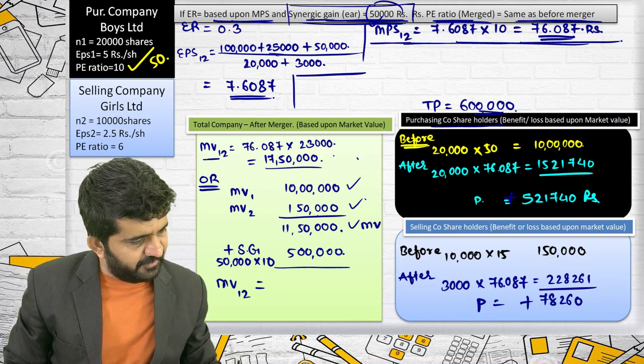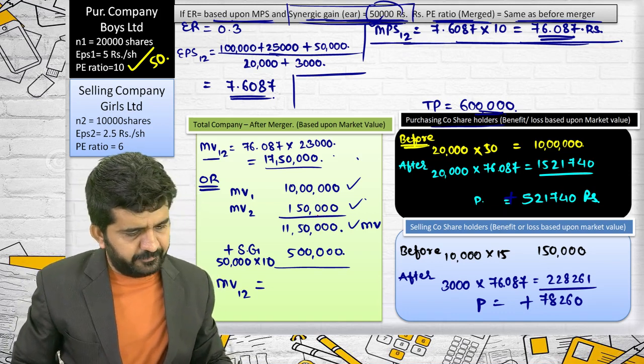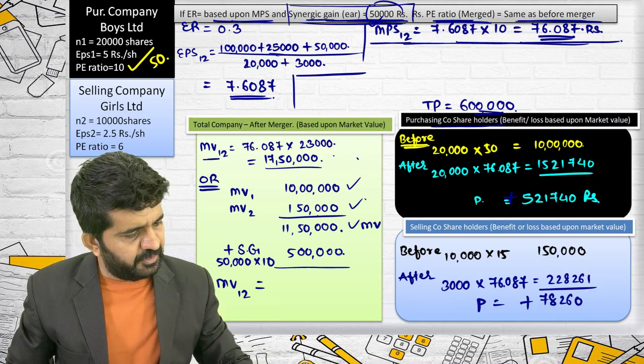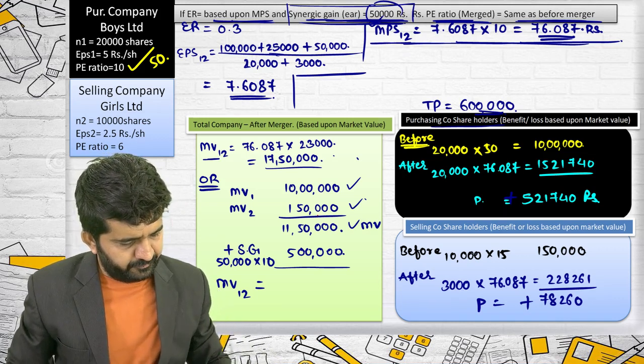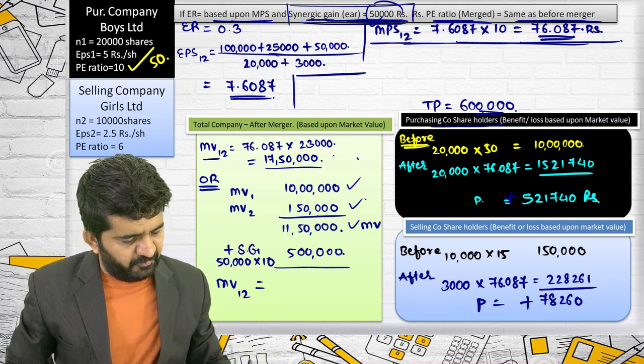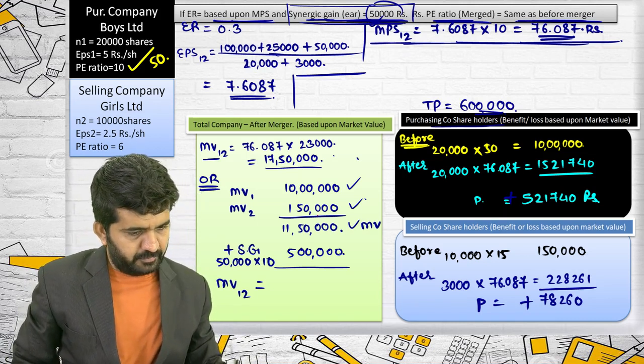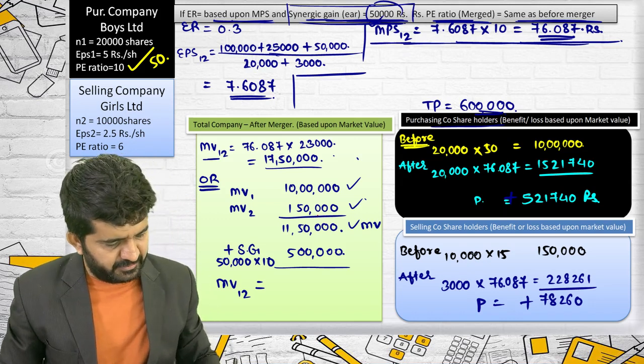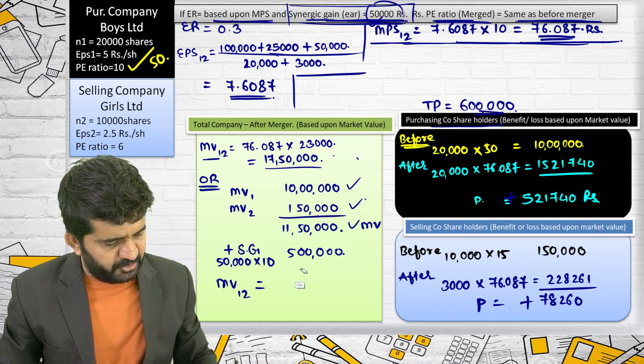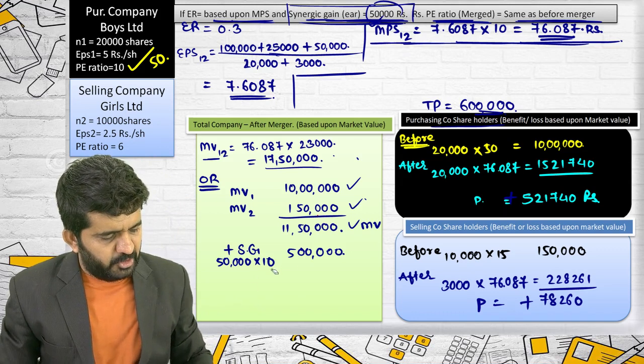This is 16,50,000. Where have we made a mistake? Profit of 1 lakh, sir. Profit of 1 lakh of what? Selling company P ratio, due to the P ratio. Yes. P ratio profit is still pending. So this is 5 lakhs.